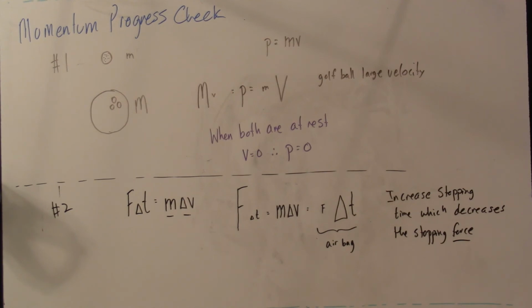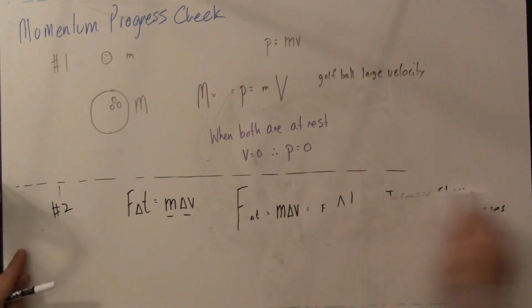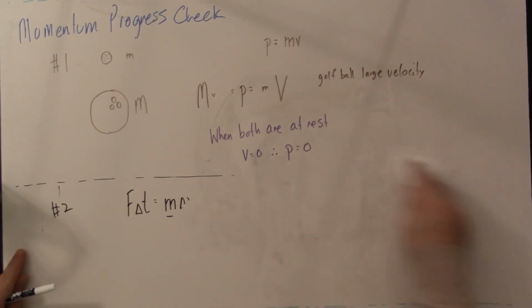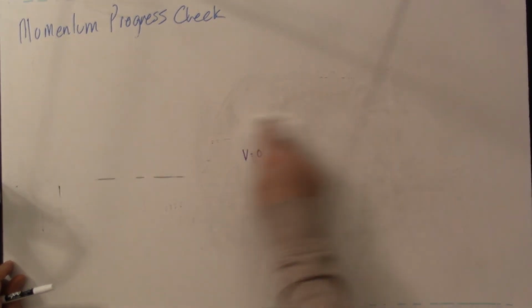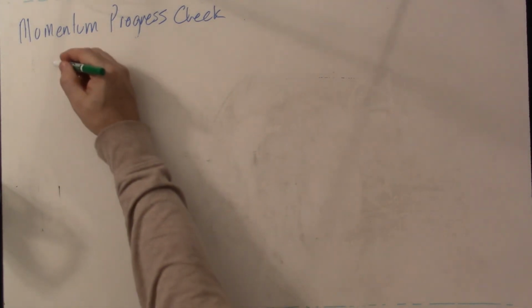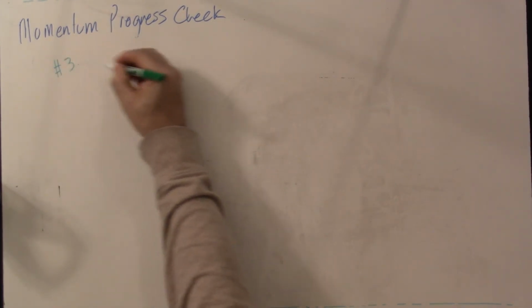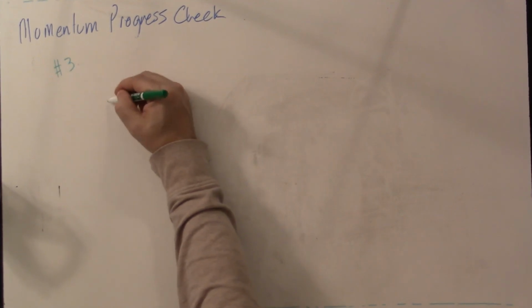Let's look at number three. Number three is a little bit out there. I don't love sports questions because not everybody's into sports, but this one I feel is kind of appropriate for momentum. So number 3 says, baseball pitchers are tall. Why do you think they can impart such a large impulse to the ball? So tall pitchers, and this is true for people in general.